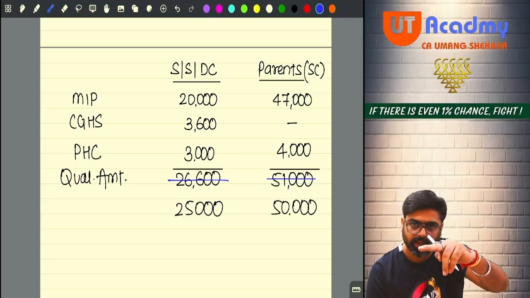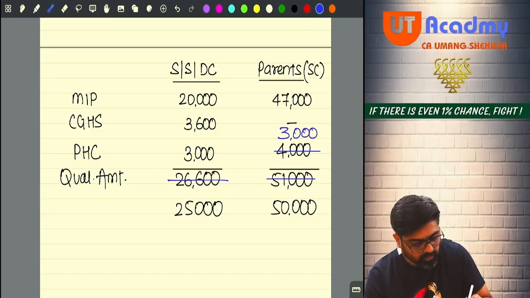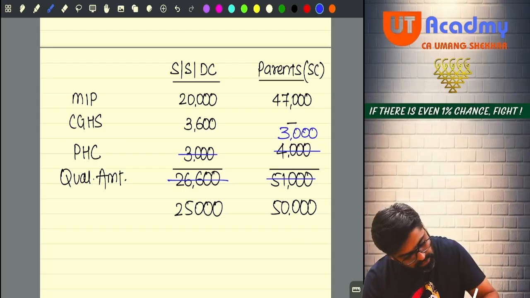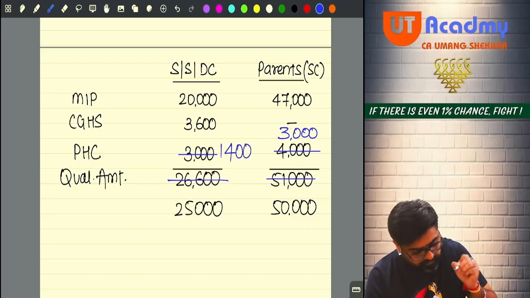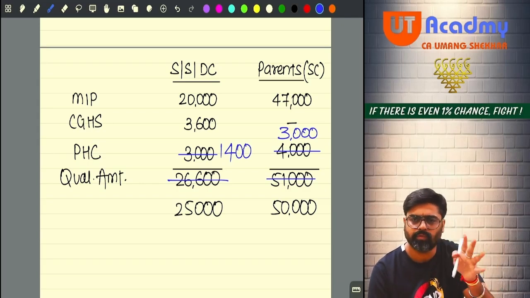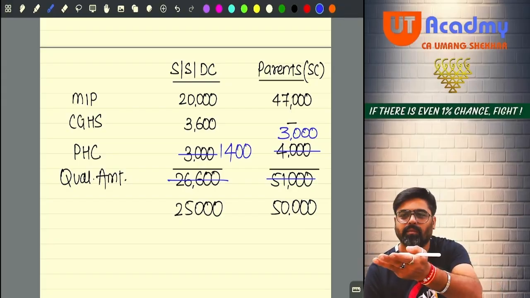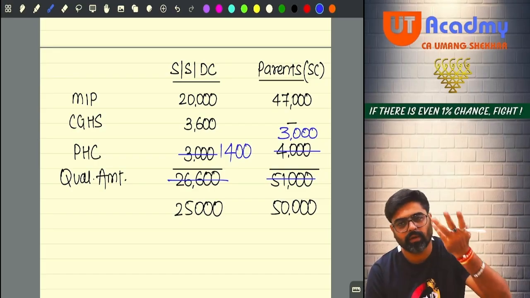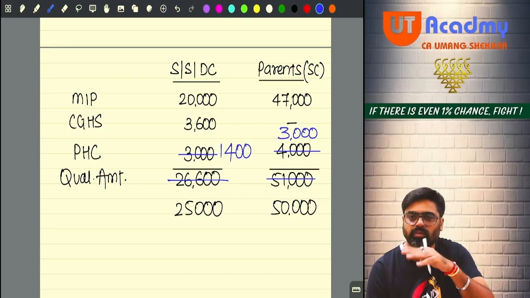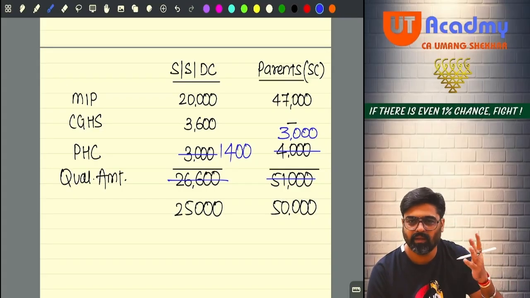So I have to keep both the amounts 25 and 50. So this will be 50 if this 4,000 is not qualified. How much is qualified? 3,000. And this will become 25 if I qualify how much? Only 1,400 from here. So 3,000 plus 1,400, 4,400. Even if I qualify 2,000 here, no, what will happen? The total will become 25,600. Ultimately, I am going to get 25 only. Okay, but in examination, this kind of thing becomes very difficult, very complicated.